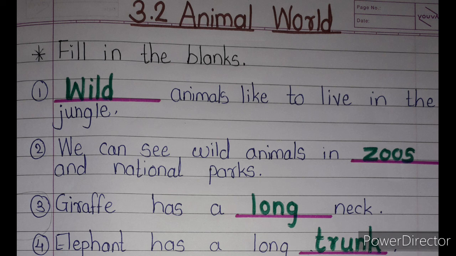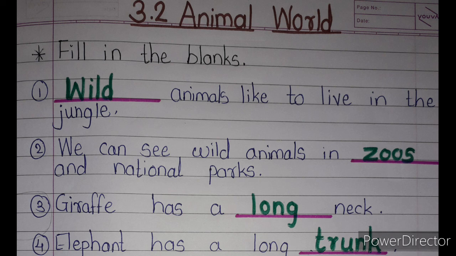Elephant has a long dash. Elephant has this body part which is long. Tell me which is the body part is long of elephant. Very good. Elephant has a long trunk. T-R-U-N-K, trunk. Elephant has a long trunk.